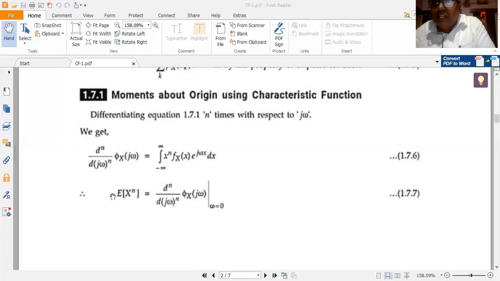is simply given by E of x to the power of n. The nth order moment of a random variable x is simply given by E of x to the power of n. So that is simply given by the nth order derivative of the characteristic function evaluated at omega is equal to 0.